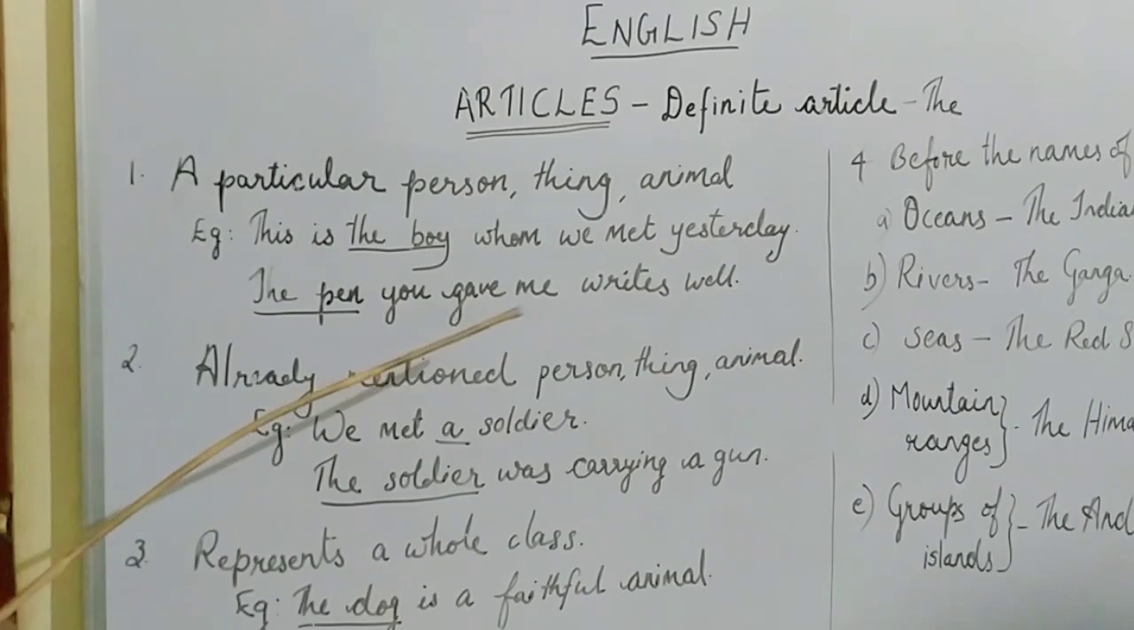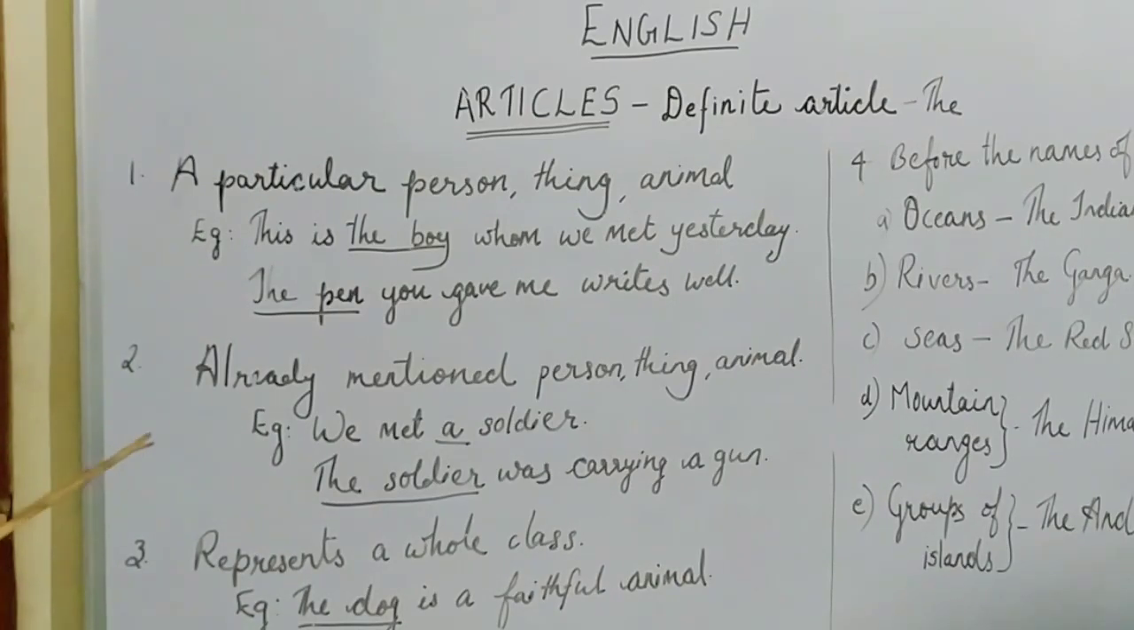The pen you gave me writes well. There is a pen on the table. If you are telling that sentence, there is a pen on the table, there we can use the indefinite article a. But here we are telling about a particular pen which you gave me. So, the pen you gave me writes well.